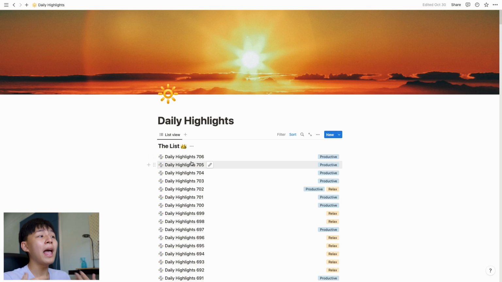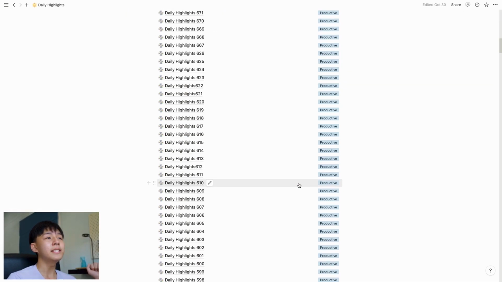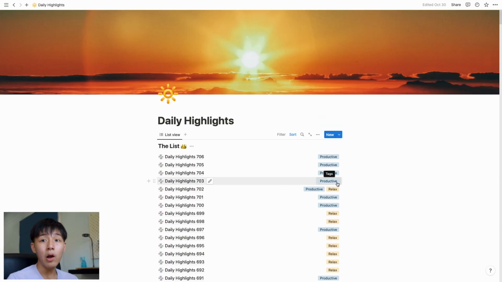One of the next things I use Notion for is daily highlight. This is to highlight the things that I wanted to do for the day. What is the most important thing that I need to complete so I do not feel guilty for the day. Even if I did not do anything else and I just completed this single task, I will feel happy enough.